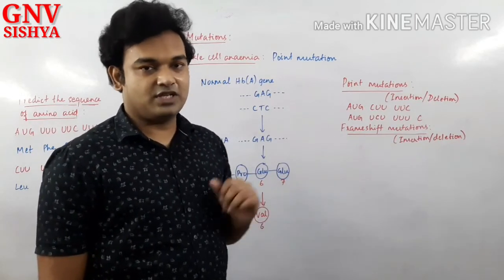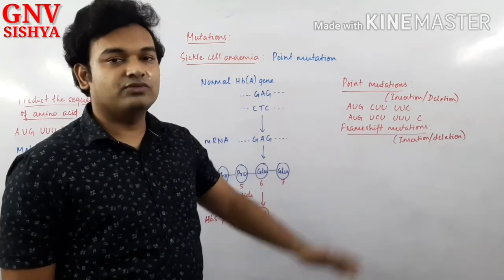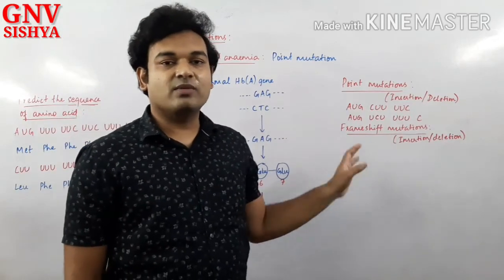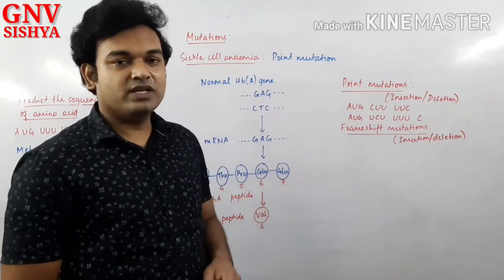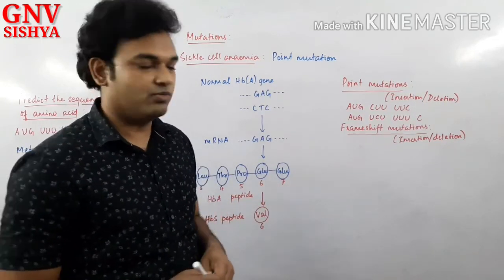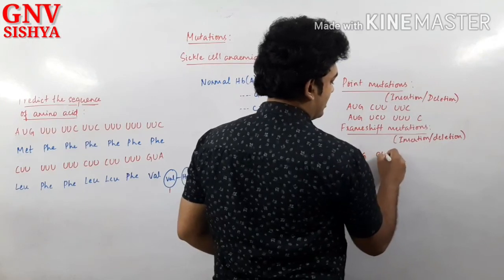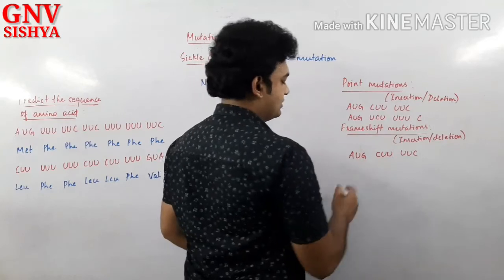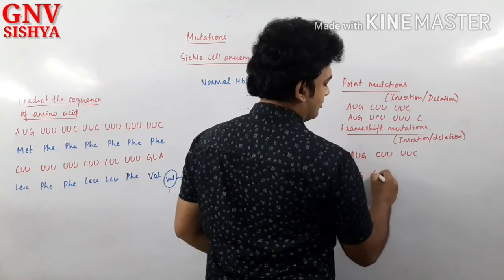The gene itself is changed. In the case of frame shift mutations, it is in multiples of 3. Yes or no? So therefore, the other amino acids will remain as they are, and otherwise only one amino acid is added or removed. For example, the same sequence we will take. If 3 nucleotides are added to this sequence, how will it be? After this, let us add